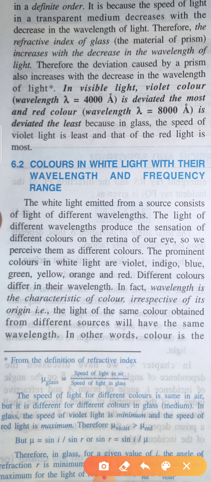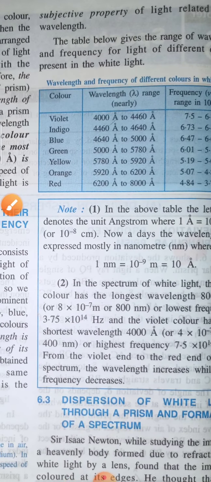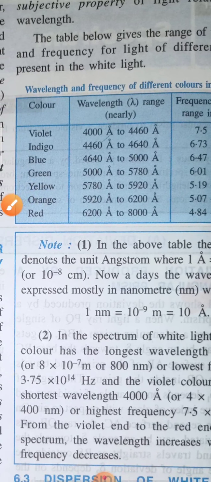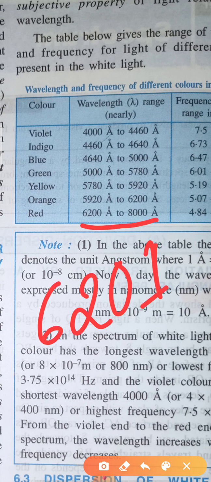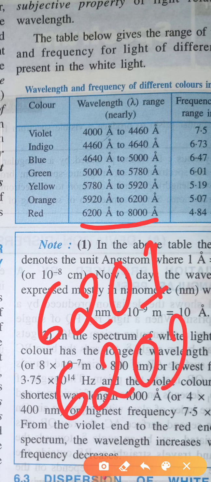Suppose I give an example. Suppose the range of red light is from 6000 angstrom to 8000 angstrom, but at 6201 angstrom you will get one color, and at 6202 angstrom you will get another color.